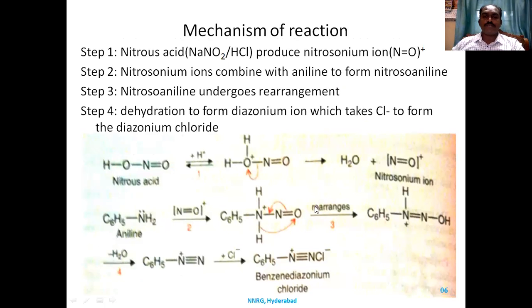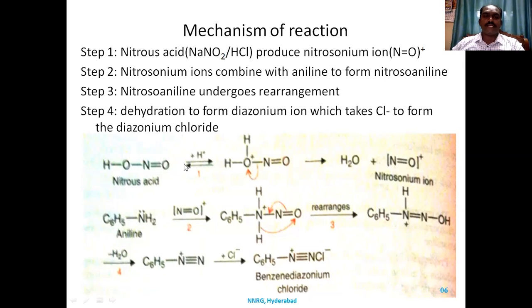There are 4 steps involved here. First step, nitrous acid is formed by the reaction of sodium nitrite and HCl. It gives rise to nitrous acid.